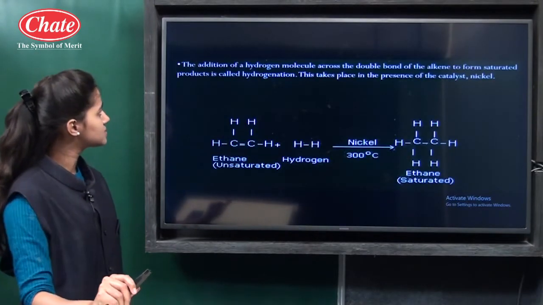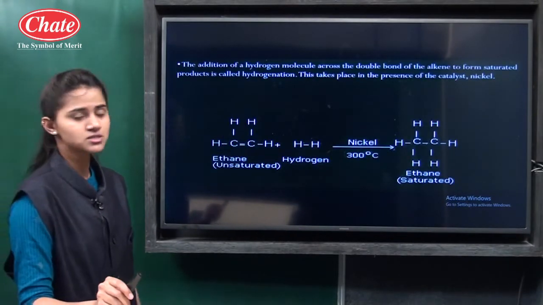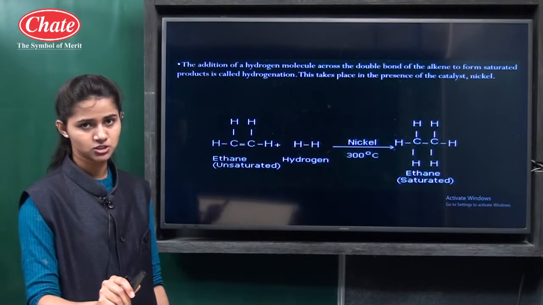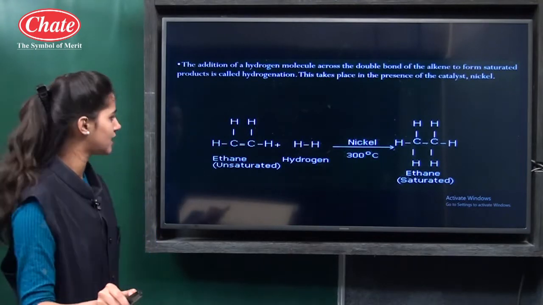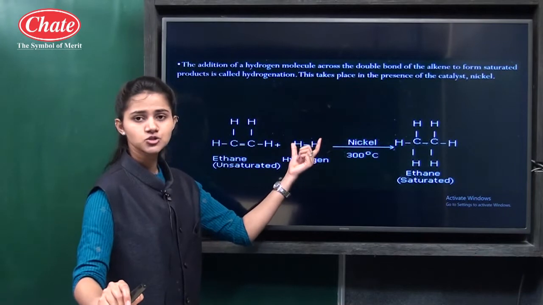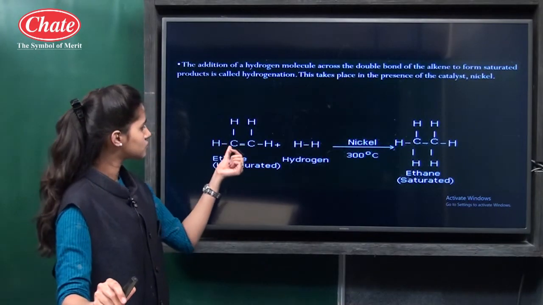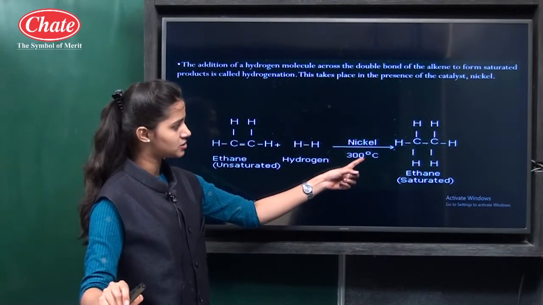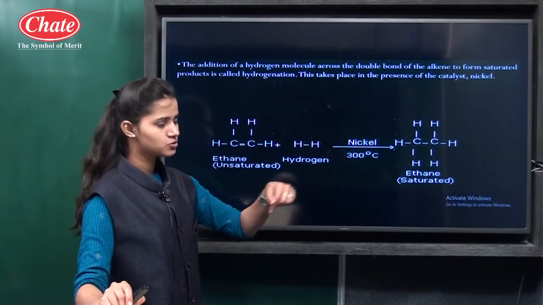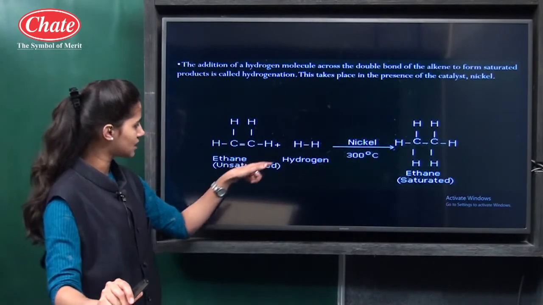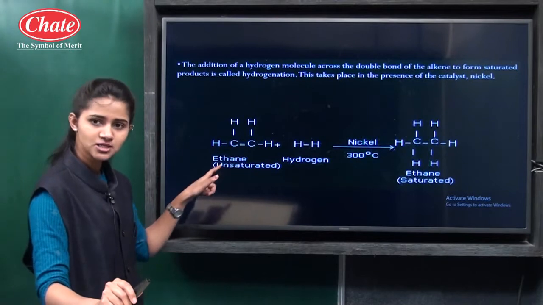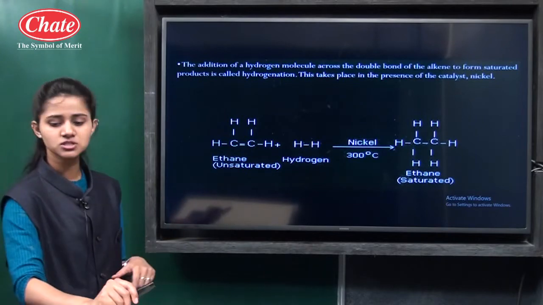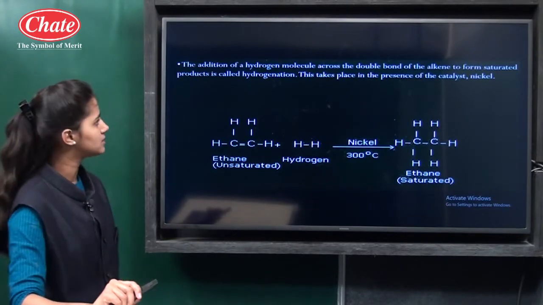Next, the addition of a hydrogen molecule across the double bond of an alkene to form a saturated product is called hydrogenation. This is also a type of addition reaction, but we are adding hydrogen, so it is termed hydrogenation. C=C, it is ethene. When we add hydrogen to it in the presence of nickel at 300 degrees centigrade, it produces ethane. So two hydrogen atoms are attached here. Ethene, an unsaturated compound, converts into ethane, a saturated compound, and the addition of hydrogen is termed the hydrogenation reaction.